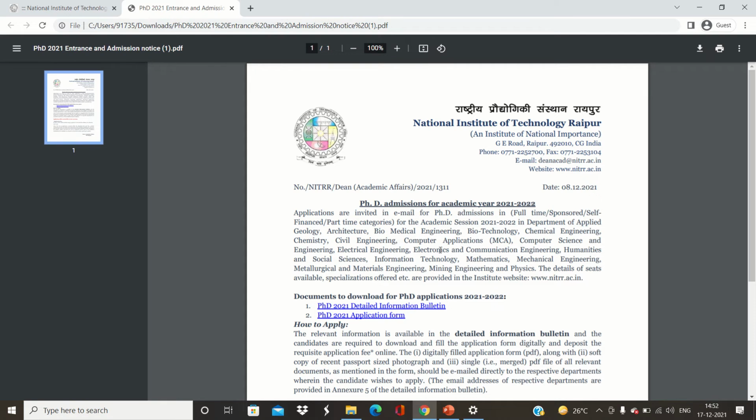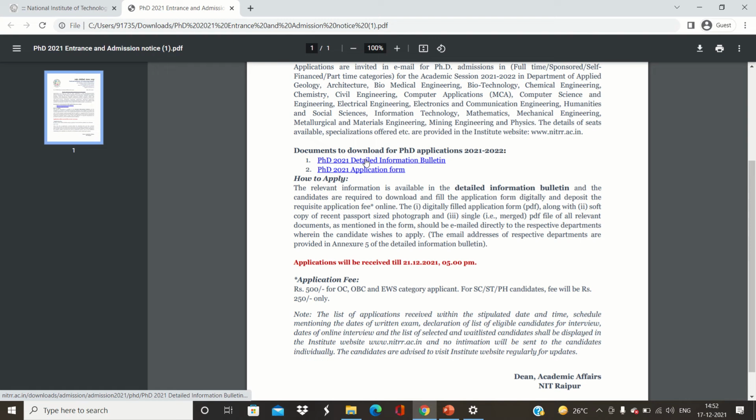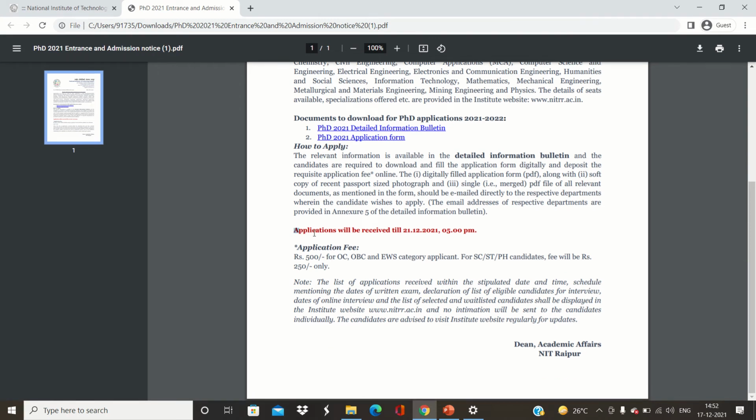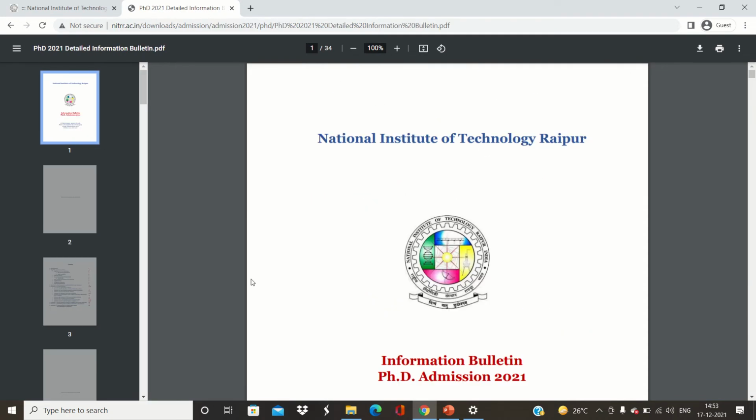So let's open it, and here you will get the positions, what are the PhD positions and subjects, and you will find two links. One is for the information bulletin, another is for the application form. Here the last date is 21st 12 2021, and you will get the application fees, that is 500 and 250 for the different categories. Now let's go to the detailed information bulletin.